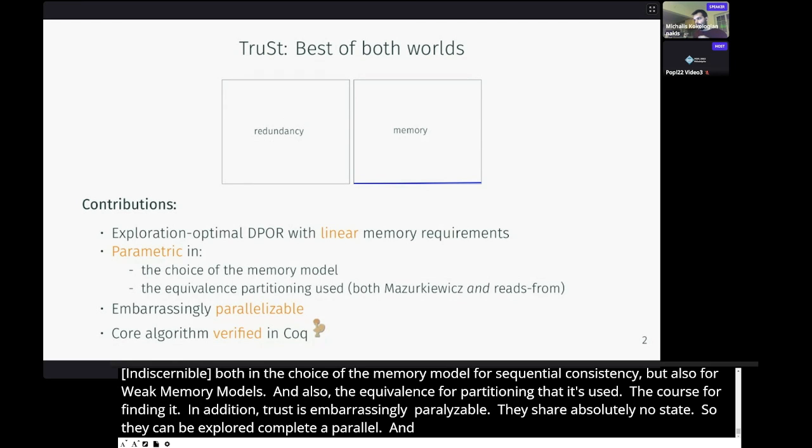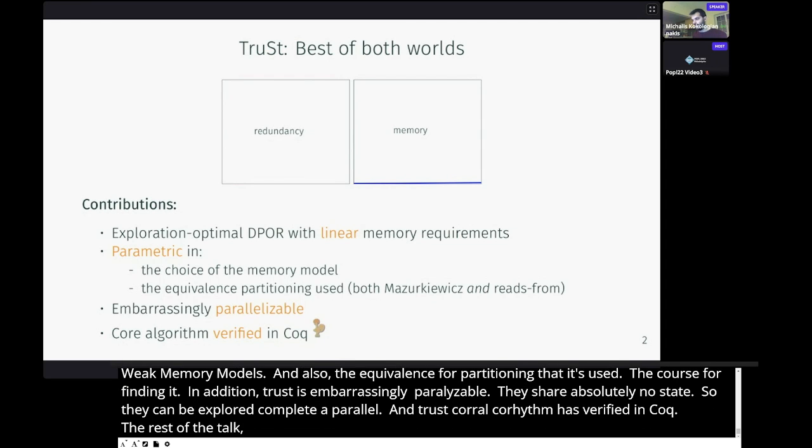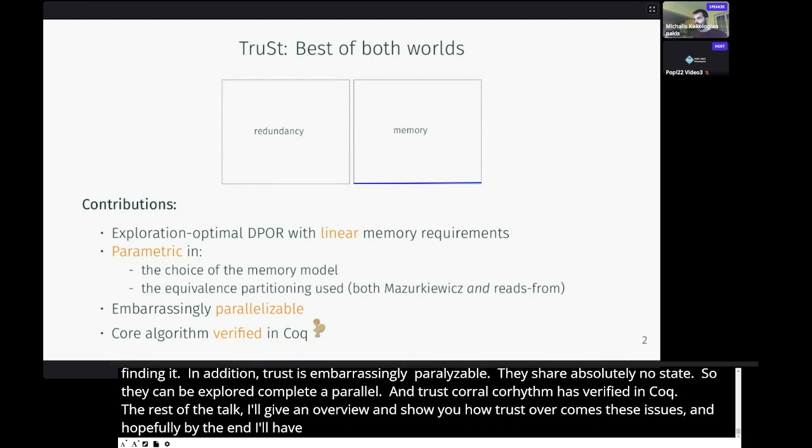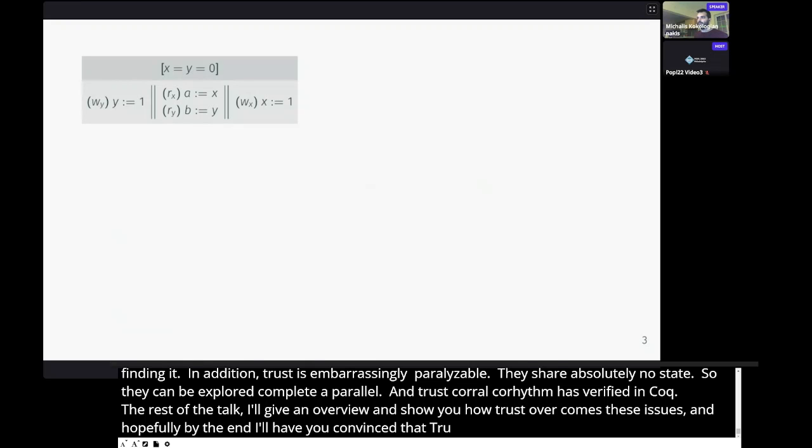In the rest of the talk, I'm going to try and give a brief overview of existing approaches and why they suffer from this trade-off, and then show you how Trust overcomes these issues. And hopefully by the end, I'll have you convinced that Trust truly offers the best of both worlds. So let's get started. And this here is going to be my running example.